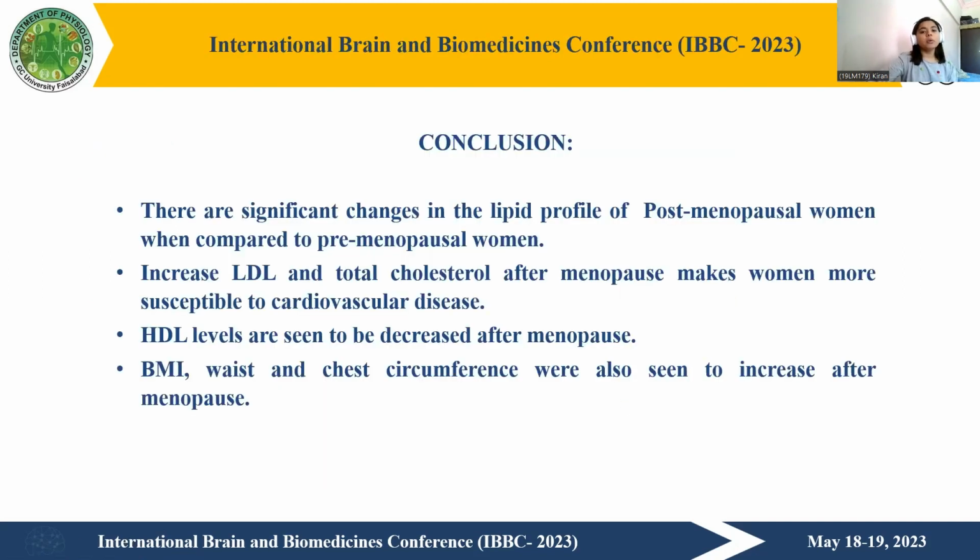So, in our study, we concluded that there are significant changes in lipid profile of postmenopausal women when compared to premenopausal women. Like there was increased LDL and total cholesterol, which can be a cause of increased incidence of cardiovascular diseases in postmenopausal women. HDL levels, which is the good cholesterol, seem to be decreased after menopause. BMI, waist, and chest circumference were also seen to increase after menopause. So these results suggest why there is increased incidence of cardiovascular diseases in postmenopausal women, and premenopausal women, due to a sufficient level of estrogen, are protected from these diseases.